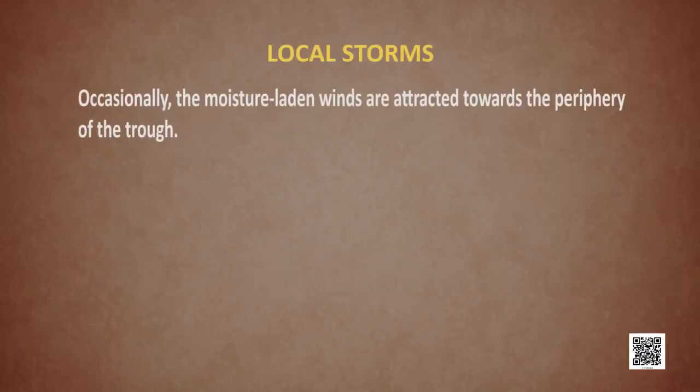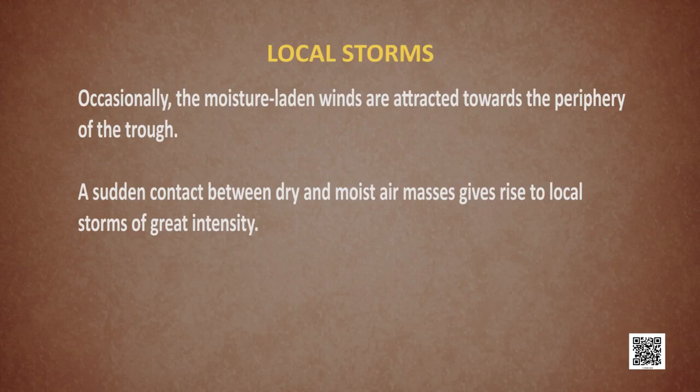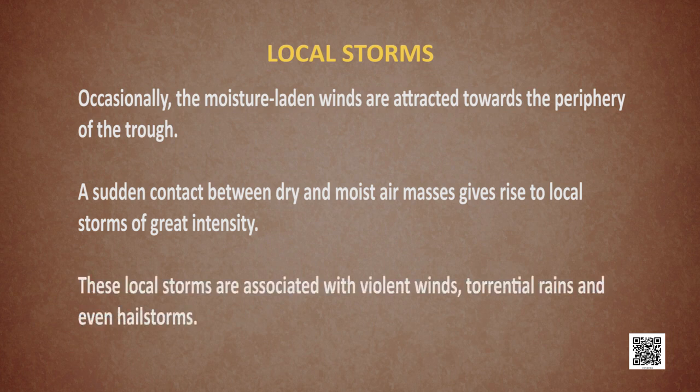Occasionally, the moisture-laden winds are attracted towards the periphery of the trough. Which trough? The low pressure trough. A sudden contact between the dry and the moist air mass gives rise to local storms of great intensity. These local storms are associated with violent winds, torrential rains and even hailstorms. You must have experienced hailstorms during the evenings in the northern parts of India. Now let's talk about certain interesting famous local storms.